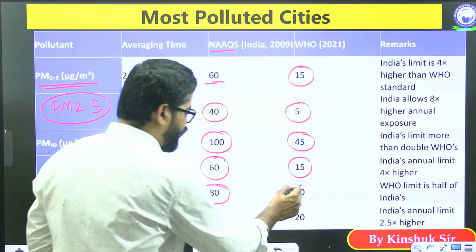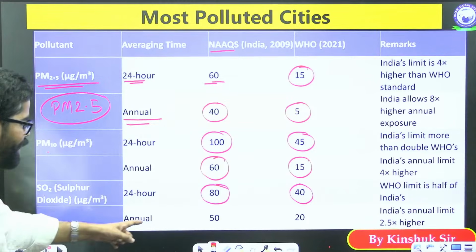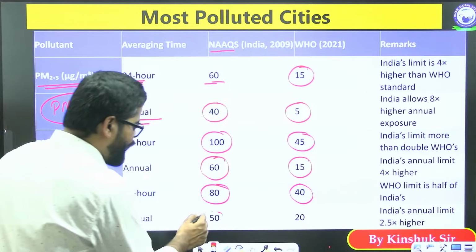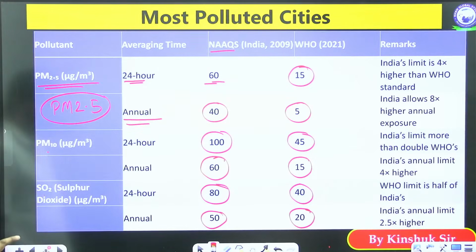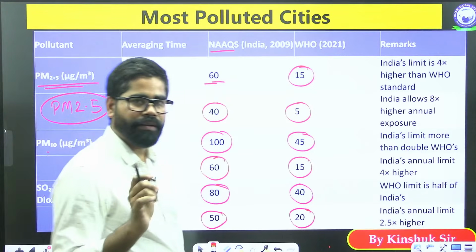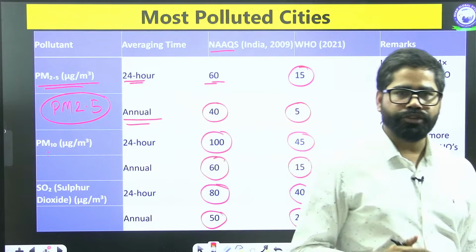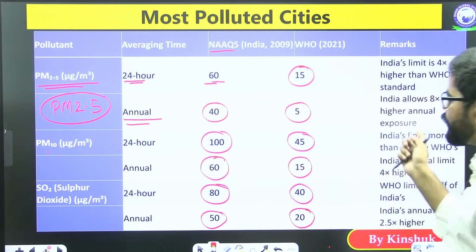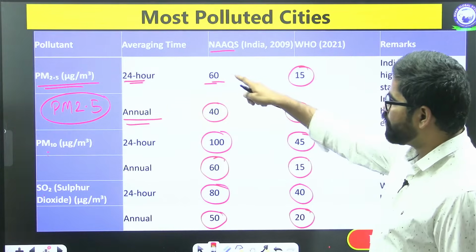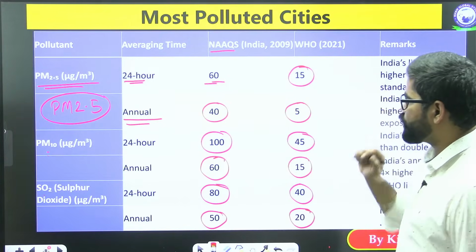WHO 40 only. In same manner, if we look at the annual value, India allows 50 and WHO allows only 20. So there are certain pollutants for which we will have to keep this one thing in mind, that how much is the difference between India's standard and WHO standard.